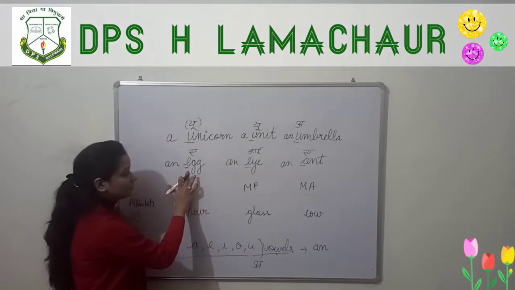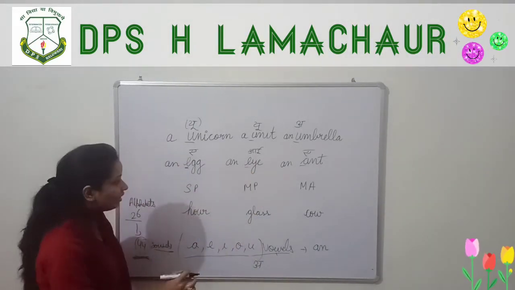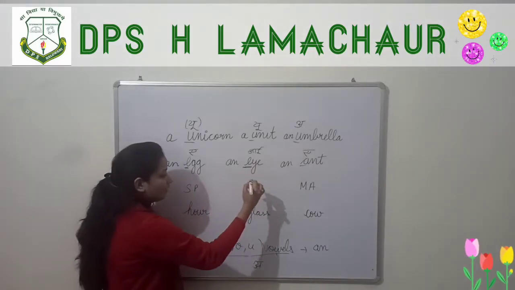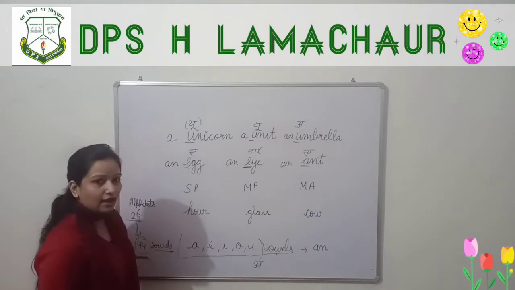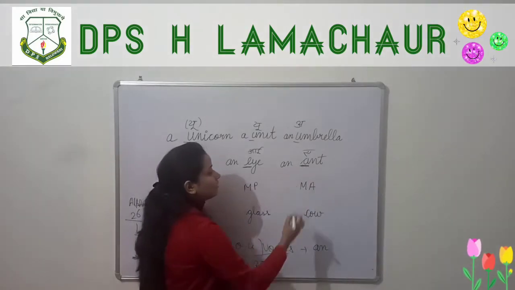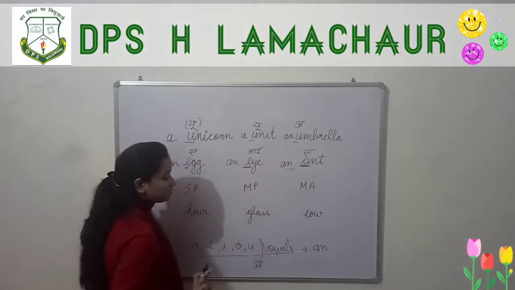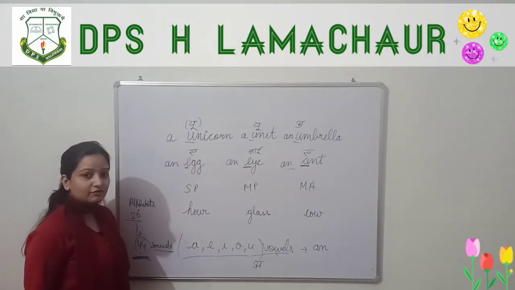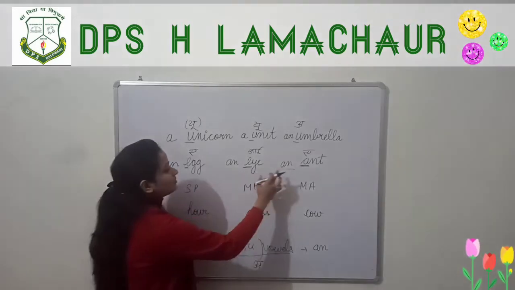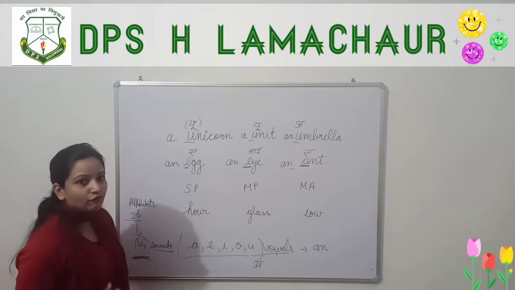Here you can see a single alphabet E also sounds different. Here the E sounds like "eh" and here the E sounds like "ee". Like this, an also works with A. An item starts with A. So A, I, E, these are the vowel sounds. A single E also has different sounds. All these words start with the sound of vowels.